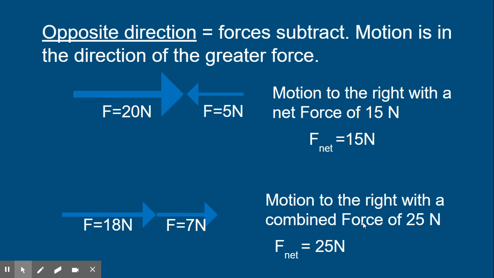Opposite direction forces subtract. Motion is in the direction of the greater force. So what that means is if I'm pushing from this side with 20 newtons and someone else is pushing from this side with 5 newtons, the net force is going to be 20 minus 5, which is 15 newtons, and we will move in this direction because this is the direction of the greater force. Forces that go in the same direction are combined. So if we're both pushing in this direction to the right, one with 18 newtons and one with 7 newtons, we would add those together, and these would be combined forces. So opposite forces subtract, combined forces add.